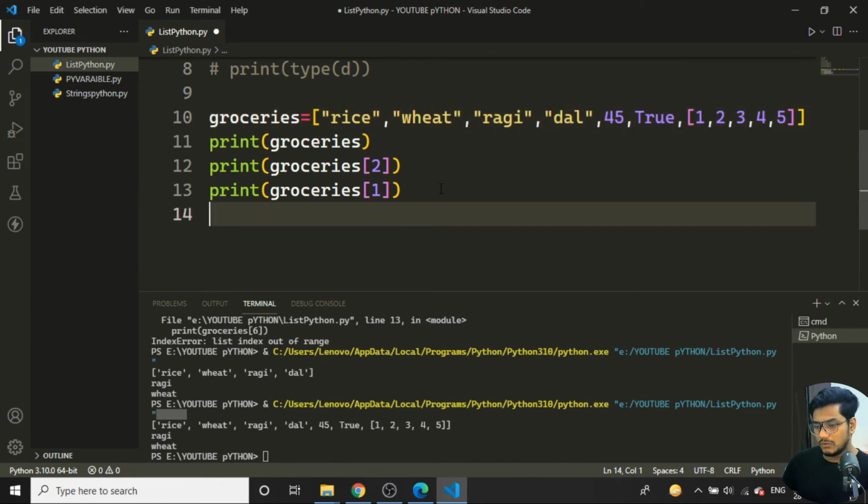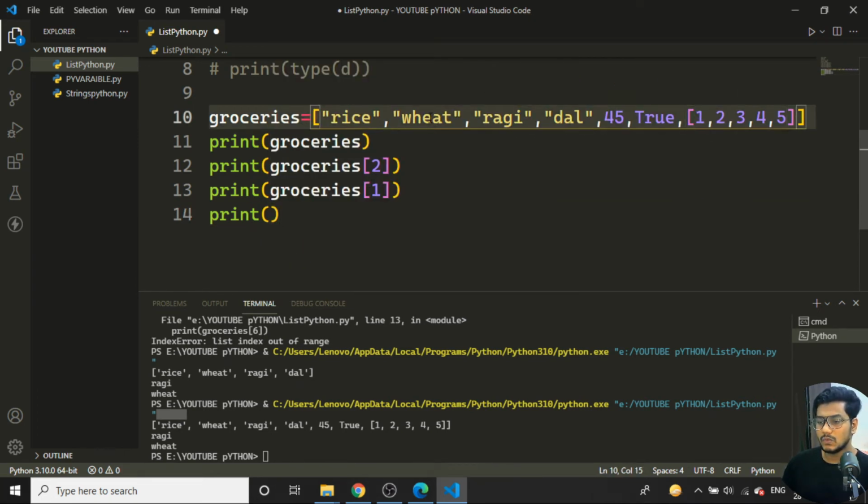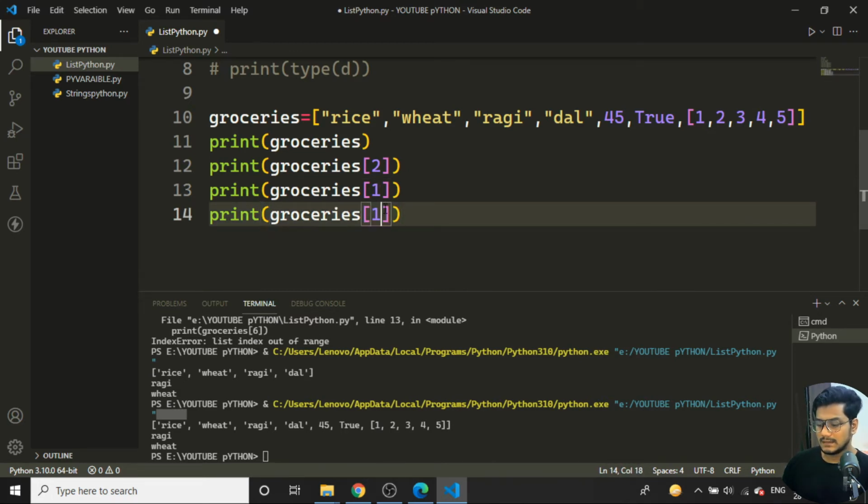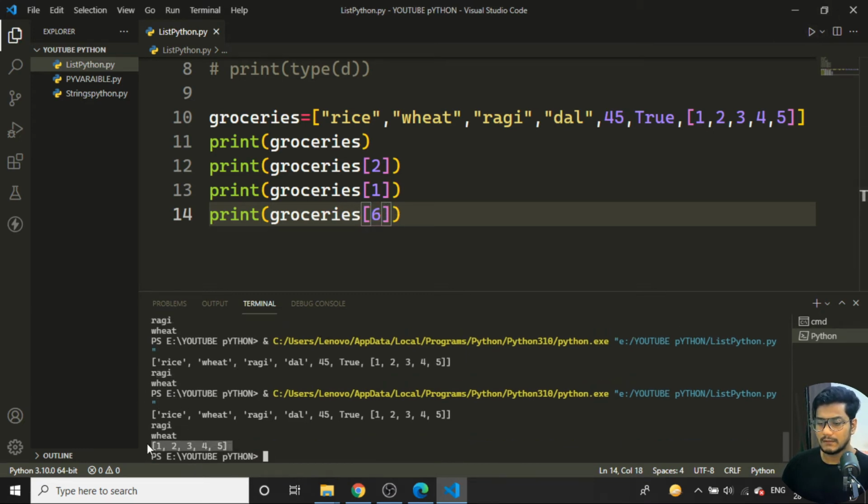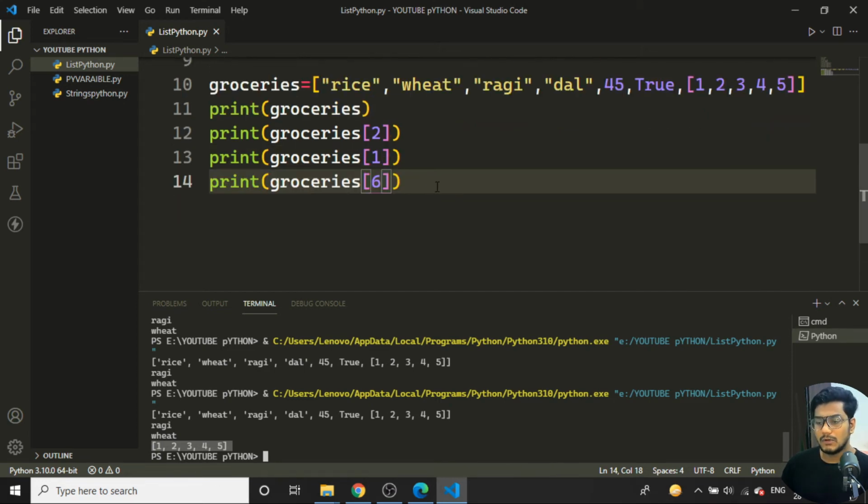So now if I try to print the particular list inside it, I just tell print. So where is my list? It is 0, 1, 2, 3, 4, 5, 6. At the sixth position, the particular list is there. I want to print only the list from the groceries, so I'll just tell it, at the sixth position, I want to print the value. If I run the program, you can see I'm getting the output here: 1, 2, 3, 4, 5. So this is all about the list.